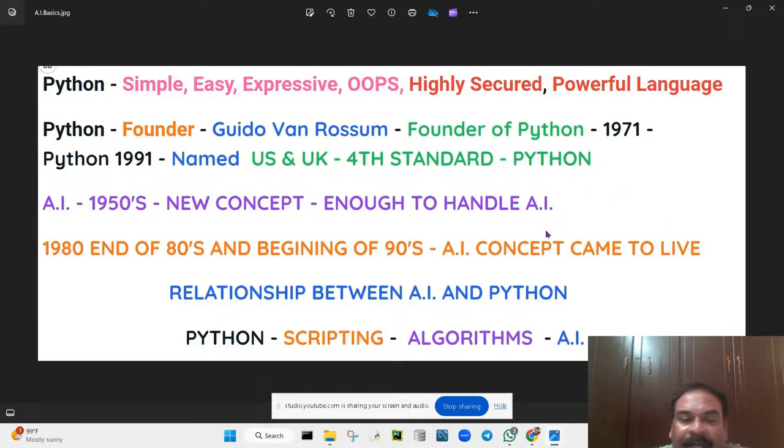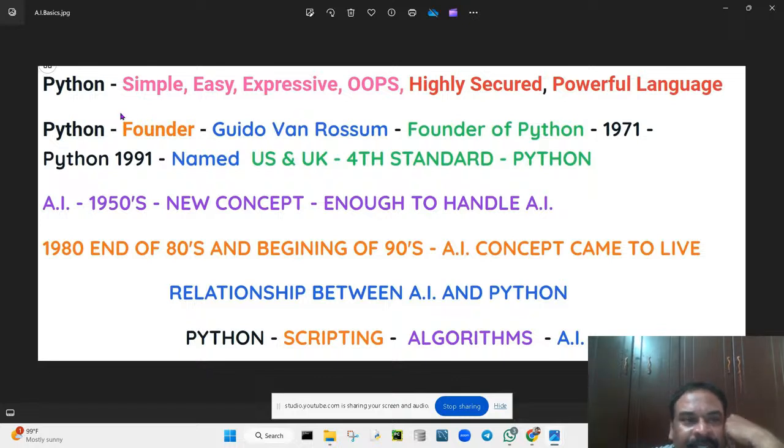Why? Because in that particular period, Guido van Rossum created the Python programming language. Python is not only a programming language, it also acts like a scripting language. That is exactly why Python became very popular. See here, it is a powerful language. Why do you want to learn Python? Through Python we can create scripts, our own kind of things. That gives creativity. So, generative AI, we are coming across all these things.